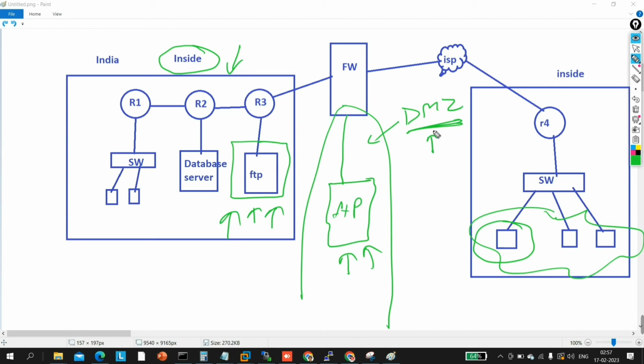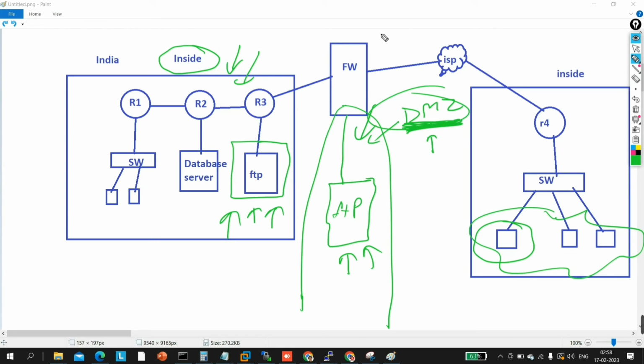Okay, so what is DMZ? And do you know what DMZ stands for? DMZ stands for demilitarized zone. So suppose we have some resources that I want to give access to a user sitting in a remote location. We will put those resources in the DMZ zone. Whatever traffic comes through the public network for these resources will come into this zone only. The firewall will not allow that traffic into the inside network. Okay guys, so this is all about DMZ.